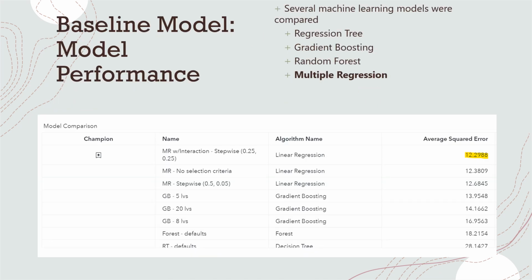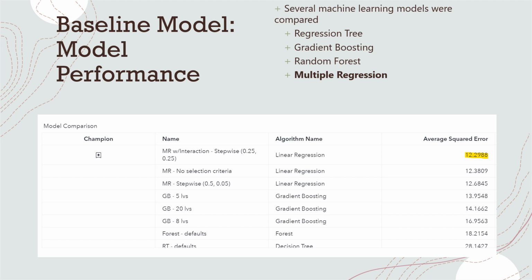Many models were compared to each other for machine learning, and so multiple regression was the one that won out, but we also compared that to random forest, gradient boosting, and regression tree. And it's my belief that this won out because of its ability to isolate different variables and see which one has the biggest impact on results.